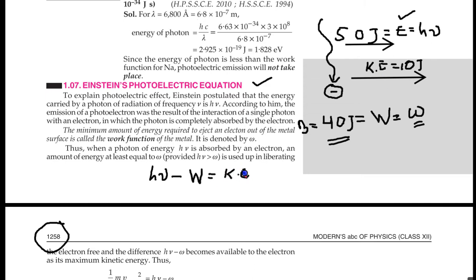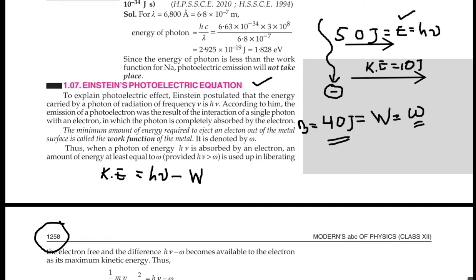But instead of writing on the right side, let us write it on the left side. So I can erase these two. The maximum kinetic energy of the electron will be equal to the difference of energy between the light ray and the work function.